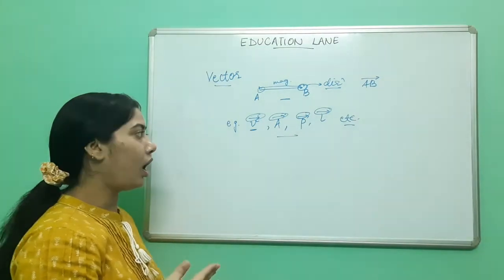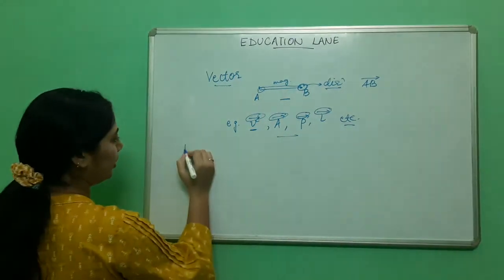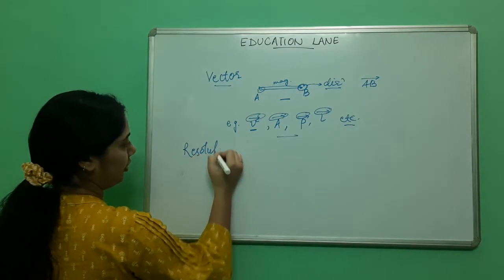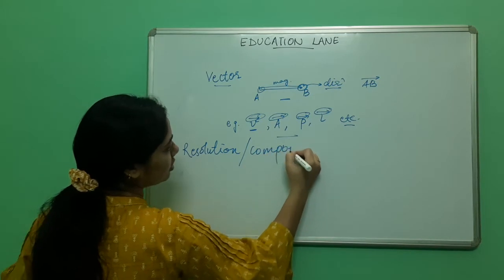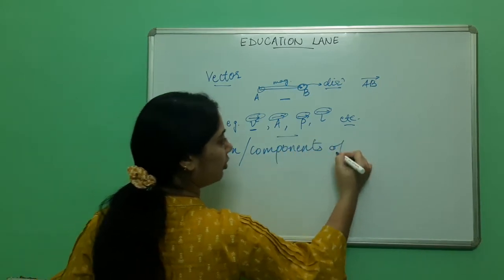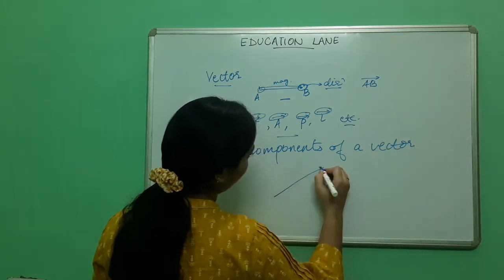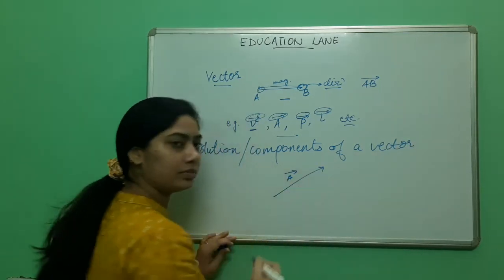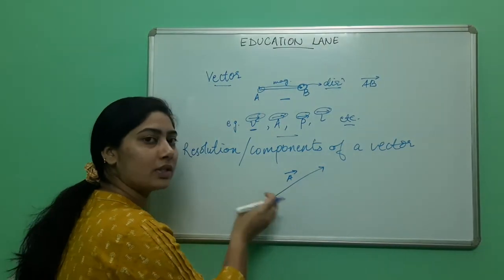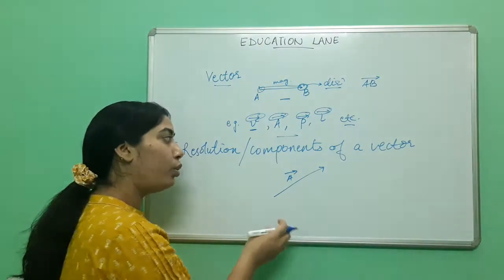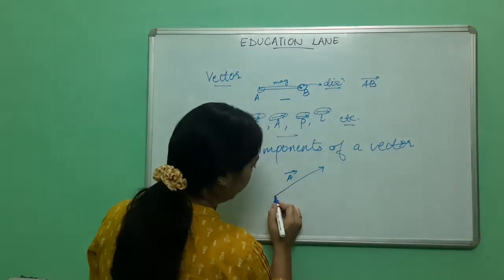Now, how can I resolve a vector? What is the resolution of a vector? Resolution, or components of a vector. Say for example, this is your vector A. Resolving it, the components will be such that their addition will give you A. Let us draw.